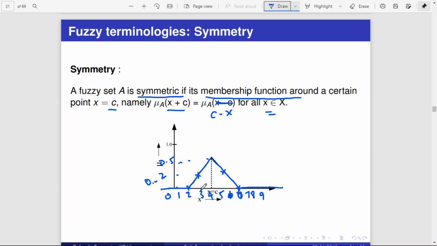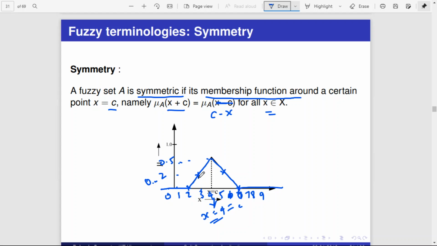So this case is called symmetric. Why is it symmetric? Because c is the center point, and c is nothing but x equal to 4. Whatever you see to the left of c and whatever you see to the right of c are behaving in the same way, right? So x is equal to 4, which is equal to c.